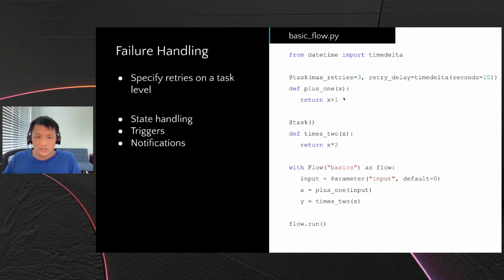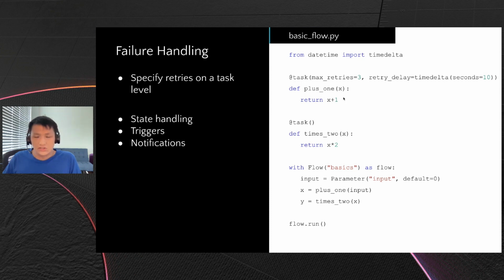We also have triggers. Triggers identify when tasks should be run. So we can say that even if an upstream task fails, we still want downstream tasks to trigger. If we have multiple upstream tasks, do we want to trigger when one of them succeeds, or do we need all of them to succeed? So Prefect has a robust set of triggers that identify when exactly a task should be run.